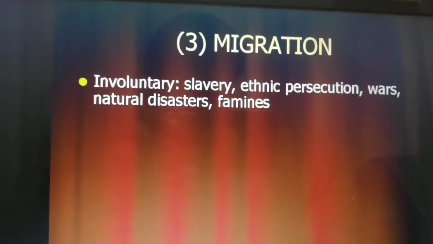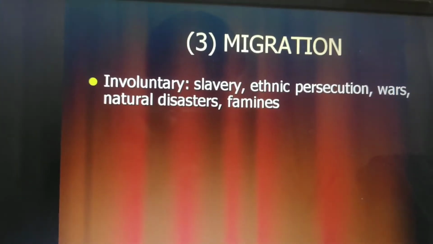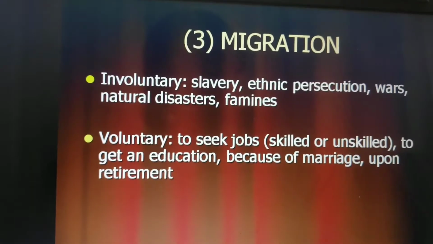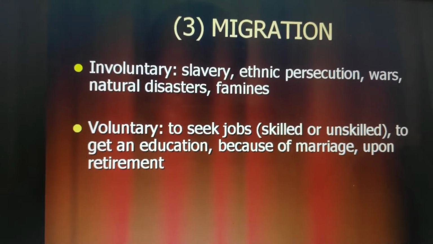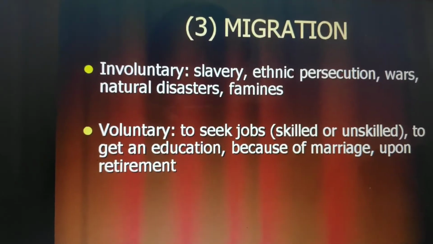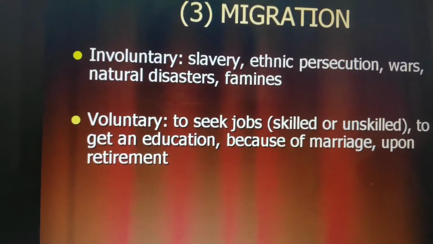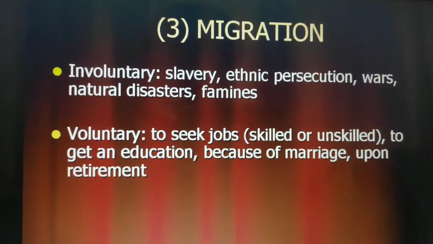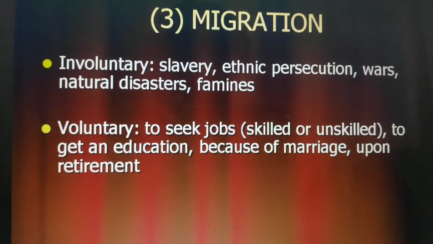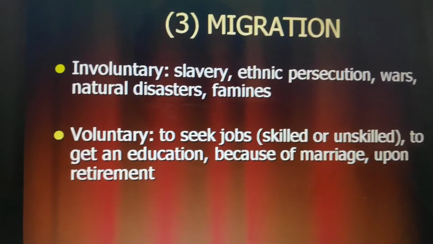This is also a component of population, and in terms of measurement, we all know migration has two bifurcations. One is involuntary, second is voluntary. Involuntary means unwilling, voluntary means willing. Involuntary is maybe slavery, maybe ethnic persecution, maybe wars, maybe natural disaster, and maybe famines.